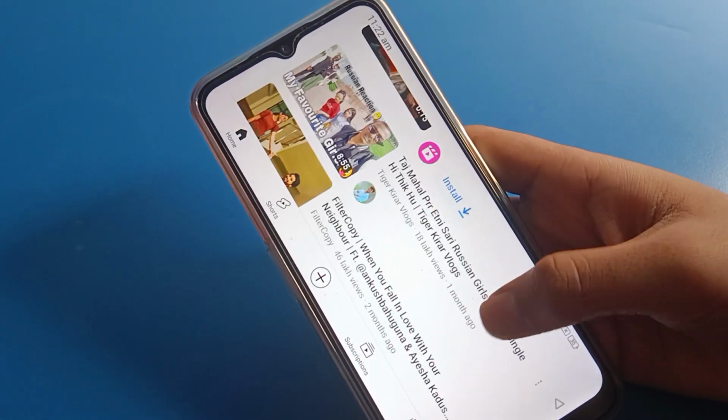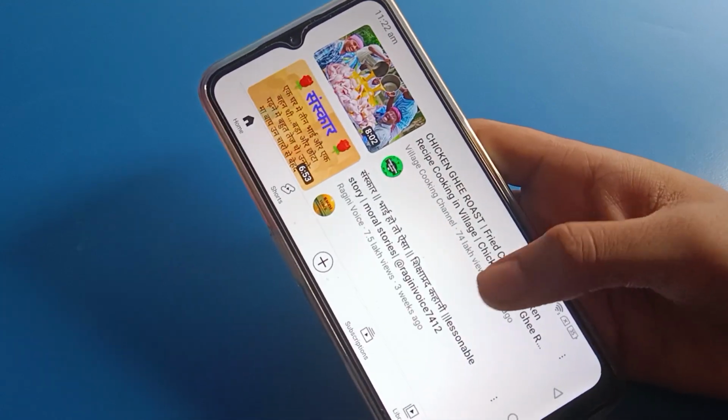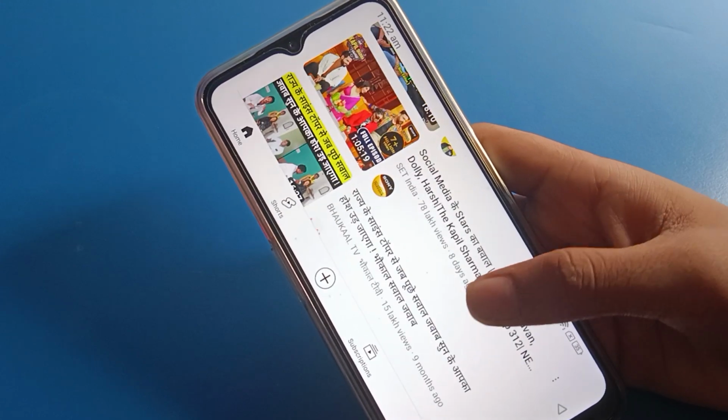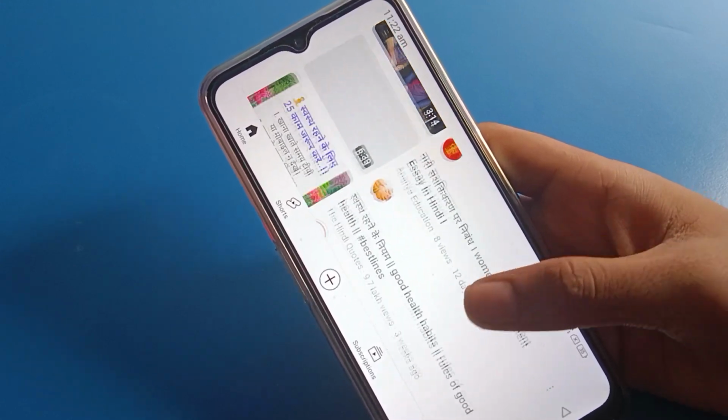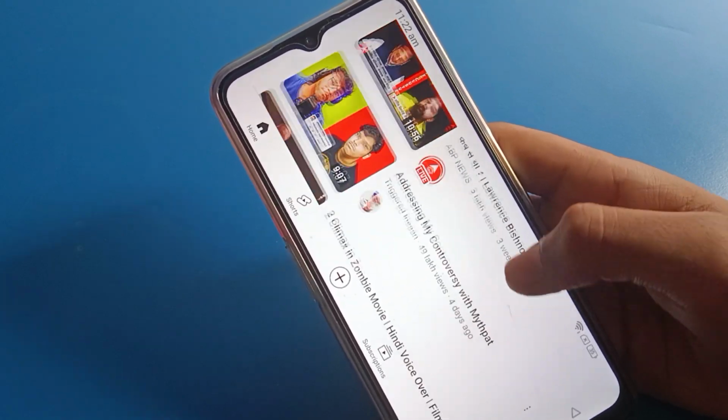Today friends we are going to talk about Lava mobile settings, and today I am going to show you how to solve the Lava mobile screen rotate problem. Friends, if you have a Lava mobile screen rotate problem, how to fix it, how to solve it, one by one, step by step, we will talk about.